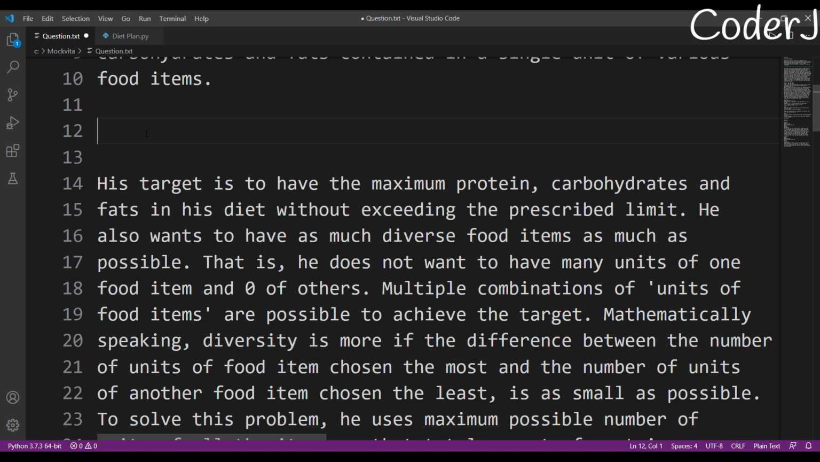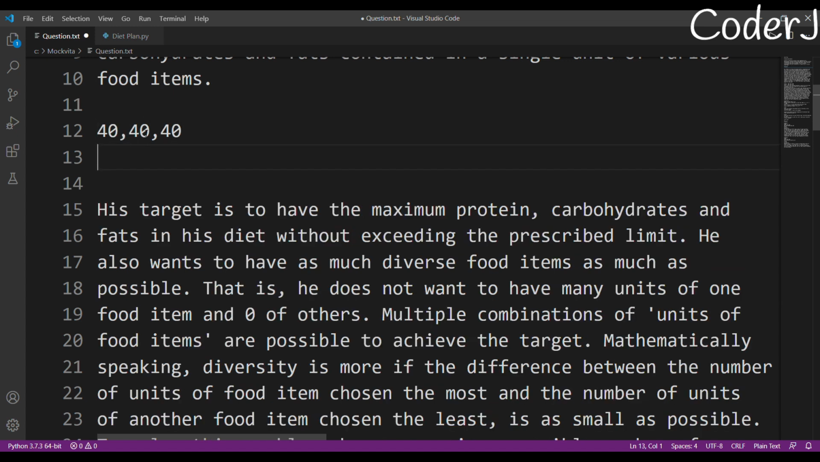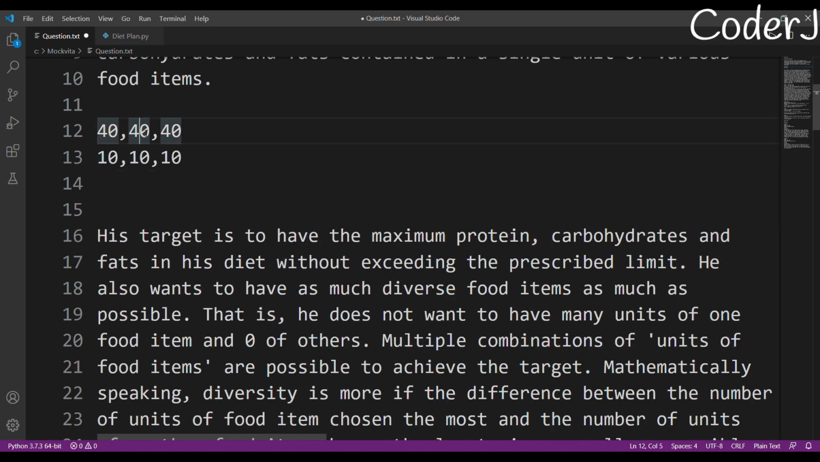It's fairly obvious, right? So suppose you have to get 40 protein, 40 carbs, and 40 fats. You have two food items: one with 10, 10, and 10, and another food item with 12, 12, and 12. So what will most of us do? We'll just multiply the first one four times. But this is not a good solution.